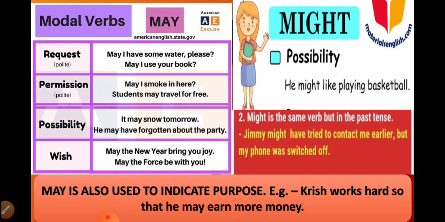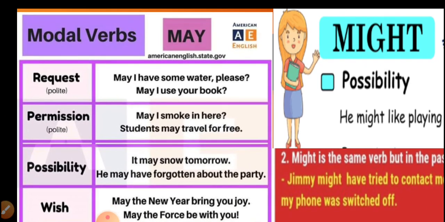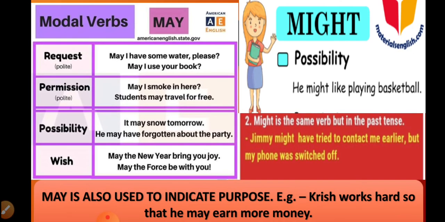Now modal verbs. Modal verbs, may: we use it for a polite request. To make a polite request we use may, but here you should understand the difference between can and may for a polite request. As I showed you in the video, the girl, when talking to her grandmother, said, can I help you? And when the lady was asking the other woman in the park, she said, may I sit here?